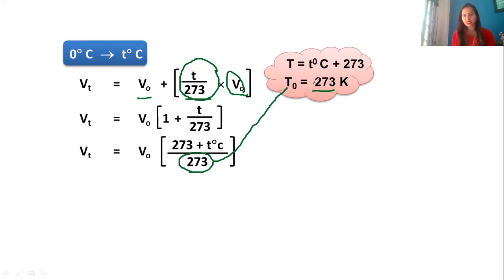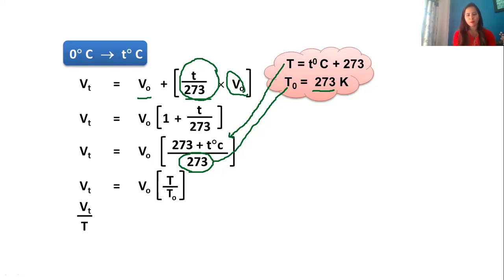And you can see 273 plus T degrees, I can write T in this place. So if I do that, what I get is Vt is equal to V0 into T upon T0. And if you rearrange it, what you get is Vt upon T is equal to V0 upon T0. Vt is the volume at temperature T, and V0 is the volume at temperature 0. So I can simply say V1 upon T1 is equal to V2 upon T2. They both end up giving you the same equation.